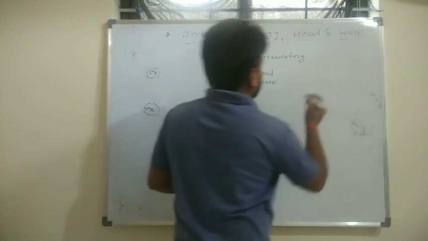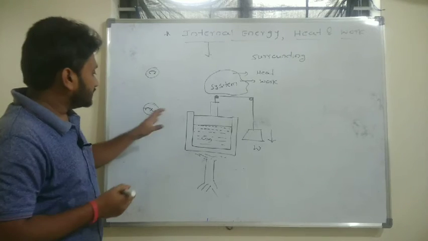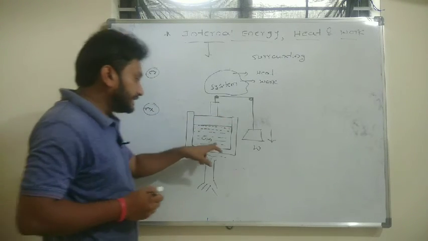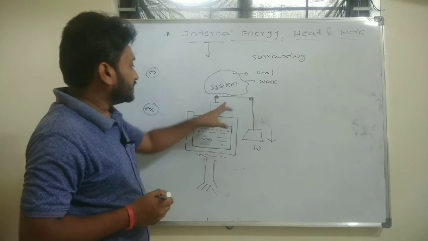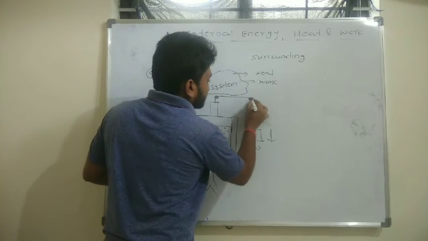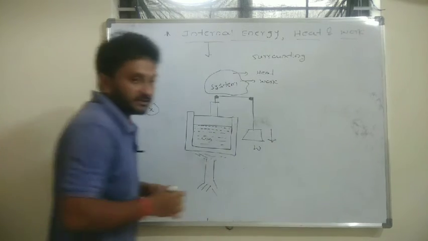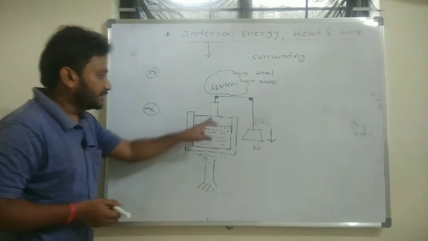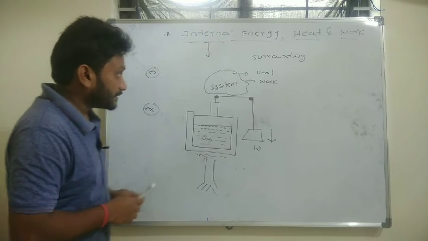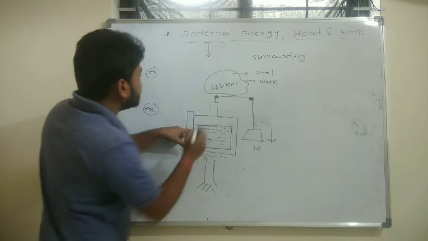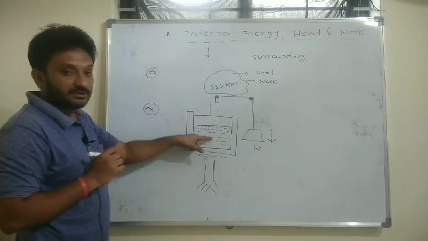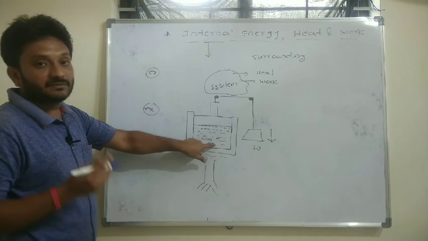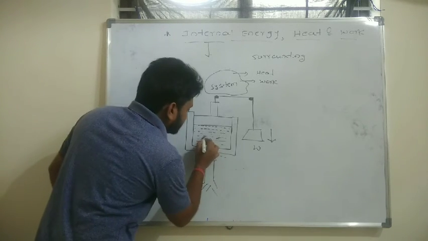In the second example, what I have considered is a piston and cylinder arrangement. In this cylinder the gas is placed. At the top, by the pulley arrangement, I have made a weight arrangement. Clear? Using these two pulleys I have suspended a weight at the top of the piston. Now, here what is the system? Here the gas is our system. This gas consists of a number of molecules.